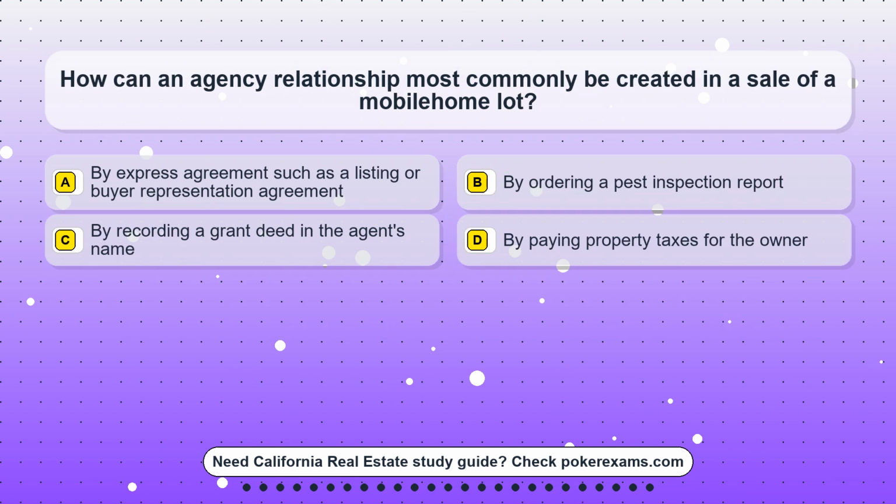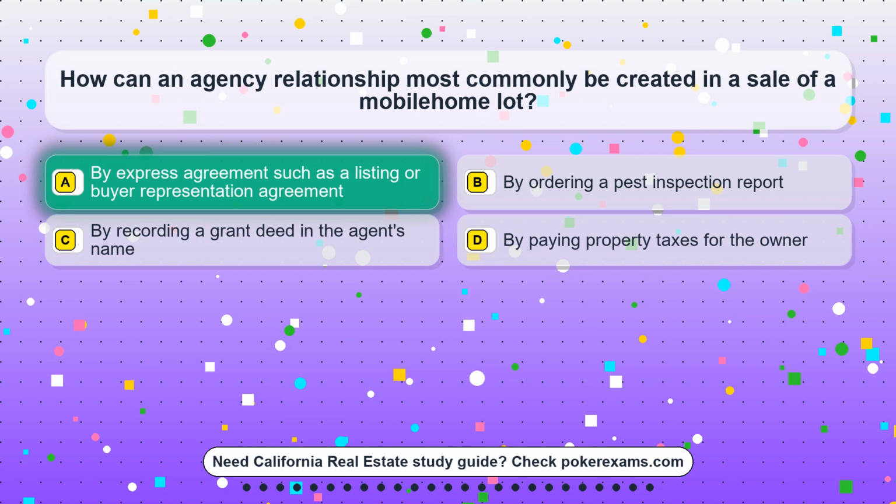Question 3. How can an agency relationship most commonly be created in a sale of a mobile home lot? Option A. By express agreement such as a listing or buyer representation agreement. Option B. By ordering a pest inspection report. Option C. By recording a grant deed in the agent's name. Option D. By paying property taxes for the owner.